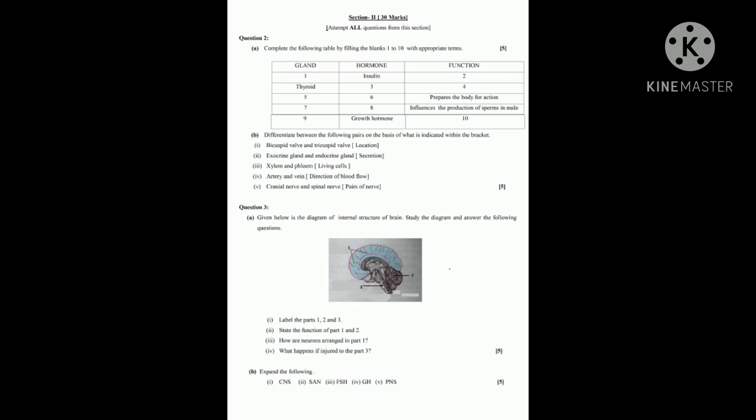Next, number 3, the answer is thyroxine. Number 4, you have to write the function of thyroxine. So you have to write: controls the metabolic rate. Next, number 5, pituitary gland. Number 5, adrenal gland. Number 6, adrenaline.